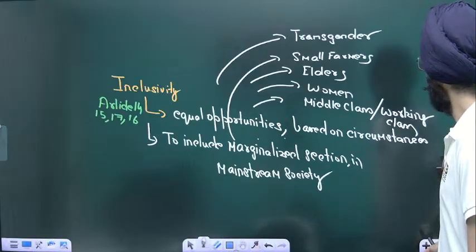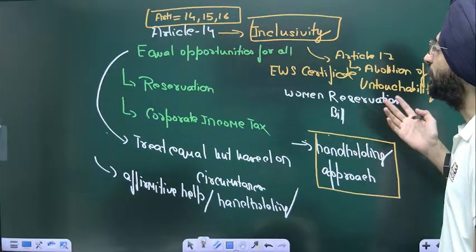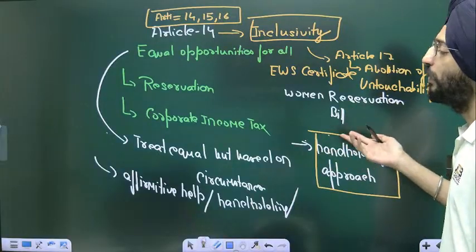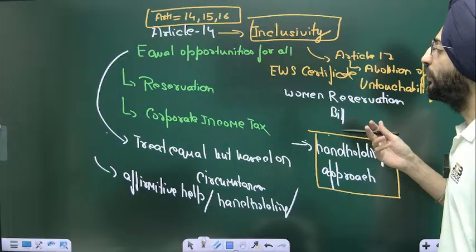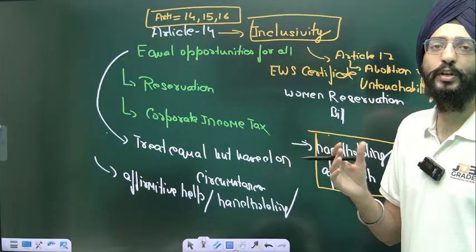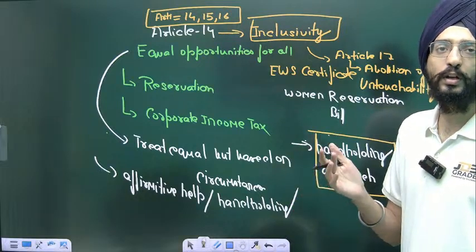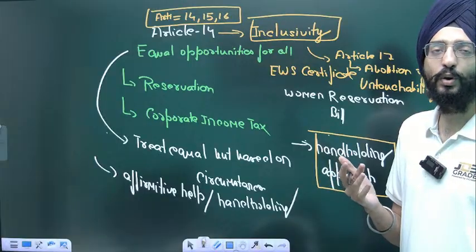Okay, so we have studied Articles 14, 15, 16, and how they lead to reservation, corporate income tax, and inclusivity. Because when you want equal opportunities, you don't treat every individual equally. You can't treat a person coming from Ambani's house and one coming from a slum area equally.